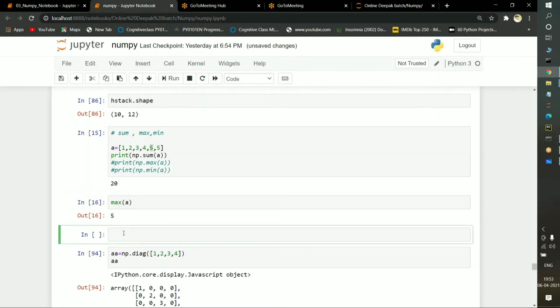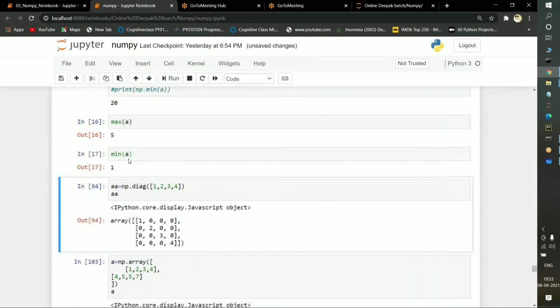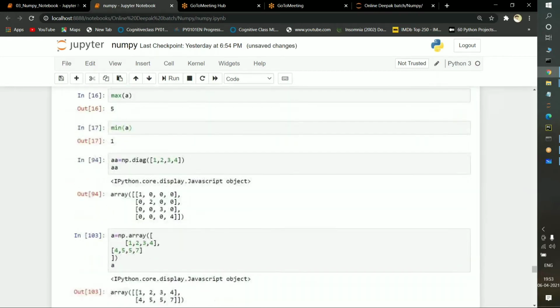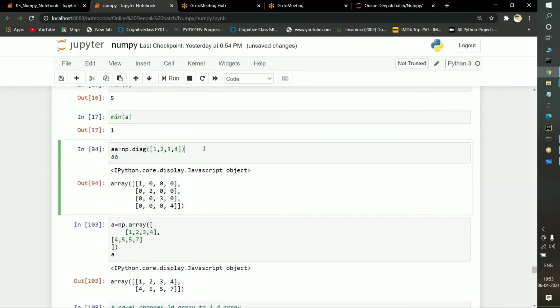Suppose if I want to find out the minimum value, I'm passing min of A, and if I execute it, see, 1 is the minimum value. This is how the sum function, max function and min function work. So this is the most important topic, the diagonal function.